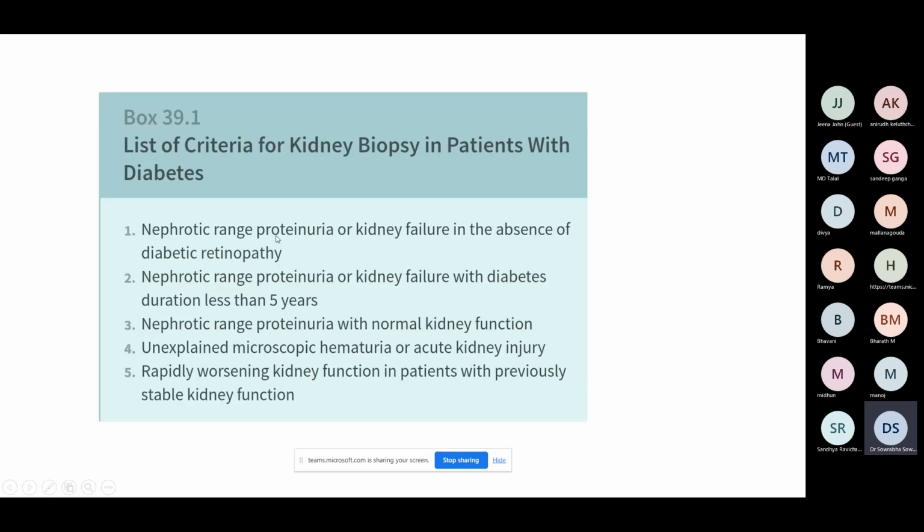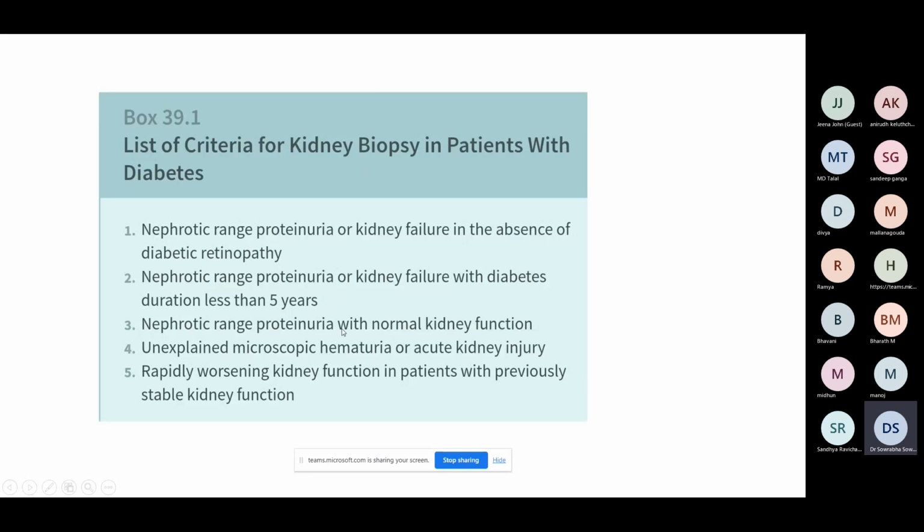Just remember that directly nephrotic range proteinuria without diabetic retinopathy. This I spoke about in detail. This is more true in case of type 1 diabetes. In type 2 diabetes also it is 50 to 60%, 40% may or may not have. But in any patient, if you are not finding diabetic retinopathy, you will have to be careful and evaluate for alternative causes. Nephrotic range proteinuria when the duration of diabetes is less than 5 years. This again holds good more for type 1 diabetes than type 2 diabetes. Type 2 at onset itself, they can have a kidney failure.